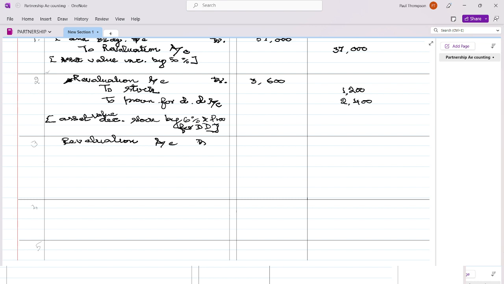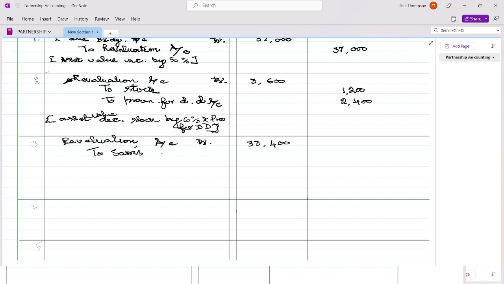The difference between 37,000 and 3,600 is 33,400. 33 plus 3, 36, 37,000. This will be distributed among the partners. It will go to their capital account in their old profit sharing ratio.